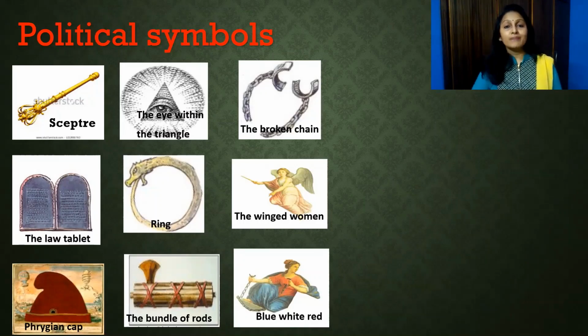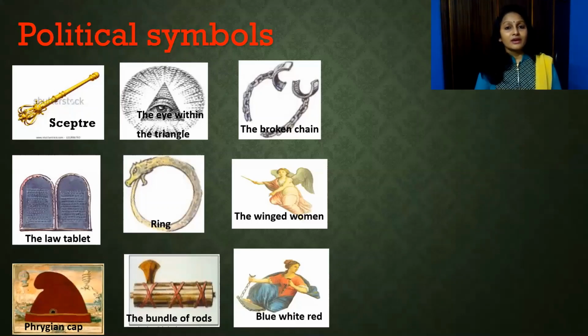The ring, a snake putting its tail in its mouth, is a ring which has no end. So it is eternal, there is no end to it. The winged woman is the personification of law. When we give life to the law, it is seen as the winged woman.